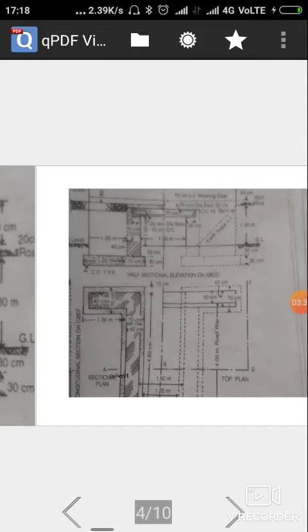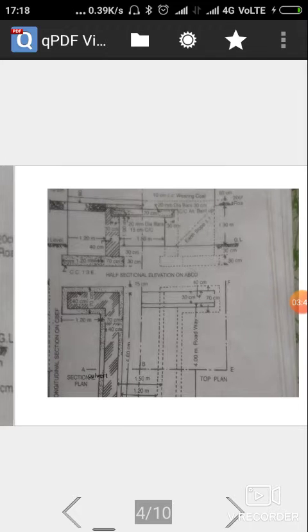The size of a wing wall is 1.20 into 0.70 meter.